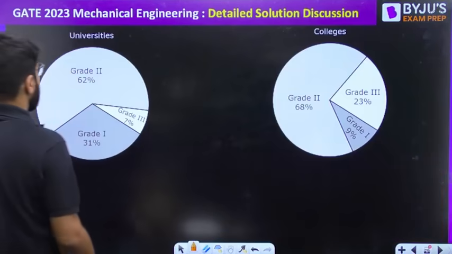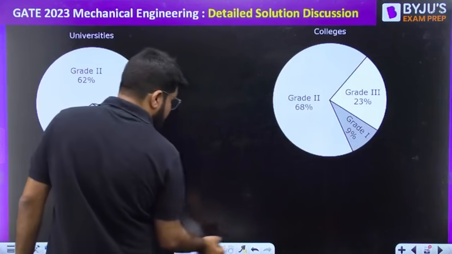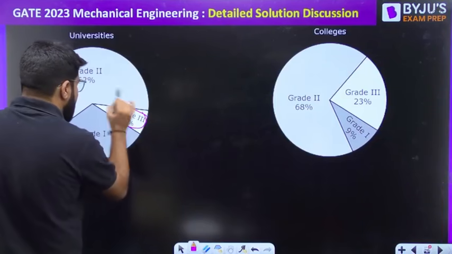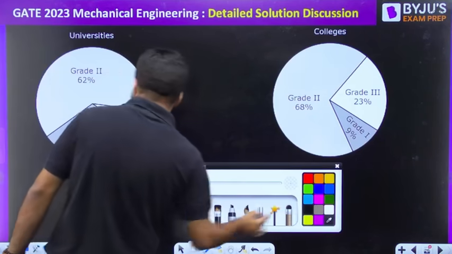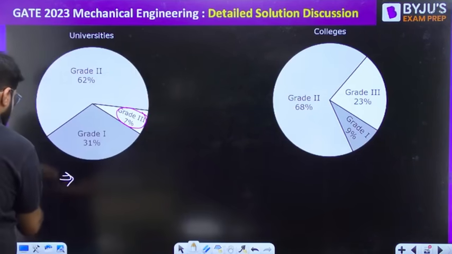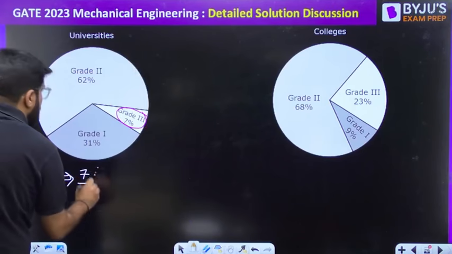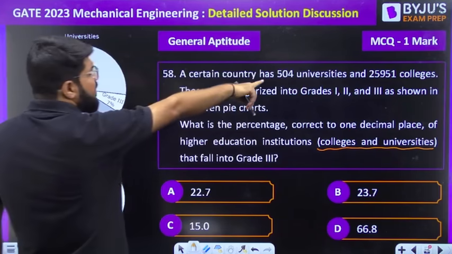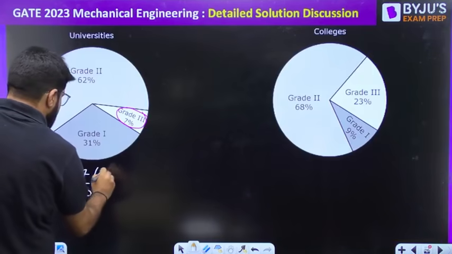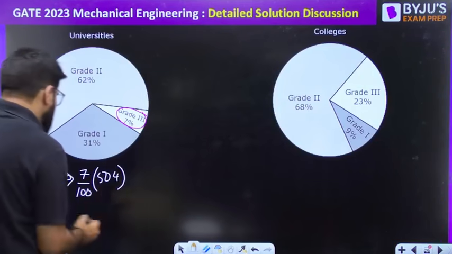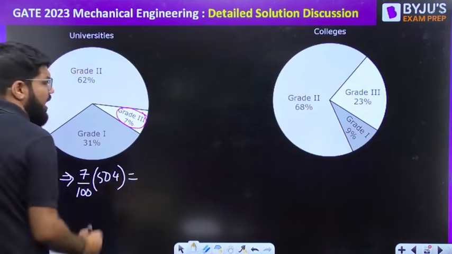Let us talk about the first one, universities. The data of my interest is grade 3. So how many are from grade 3? 7% of the total universities mentioned, 504 universities are there. So how many grade 3 universities? Sorry, students, there is nothing here. So we'll calculate this and then come to this.